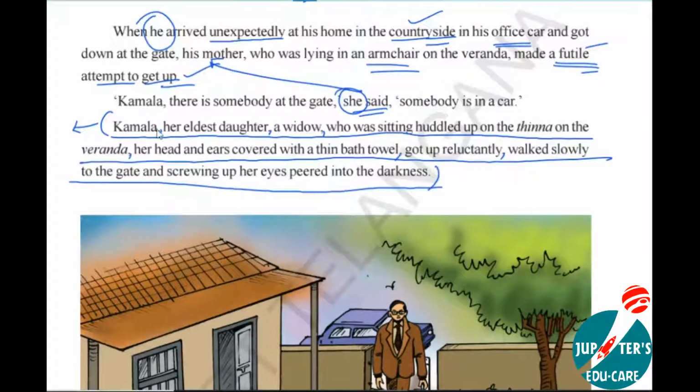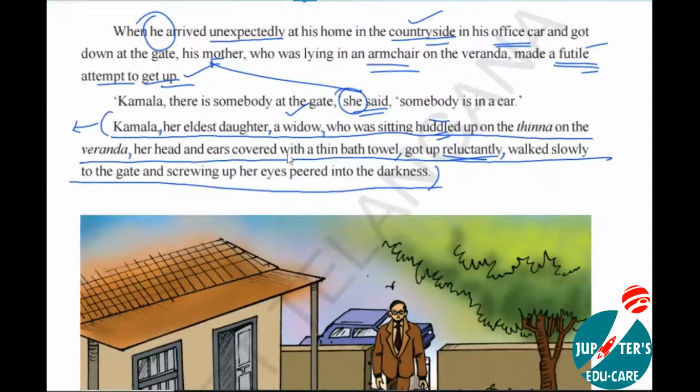Kamala, who is Kamala? She is her eldest daughter. Like that, he can write, but instead he makes it short and writes Kamala, her eldest daughter, a widow. A widow in the sense her husband passed away. Who was sitting huddled up, in the sense sitting very close, with legs and arms together. Legs and arms together is called huddled up. On the veranda, her head and ears covered with a thin bath towel, got up reluctantly, walked slowly to the gate. Are you getting my point, my dear children?